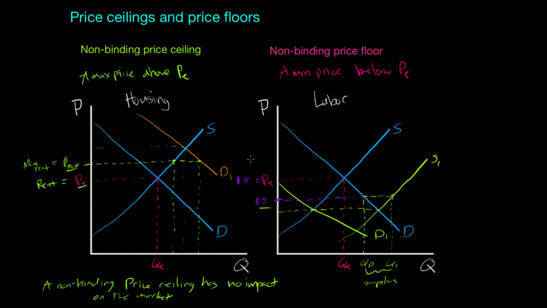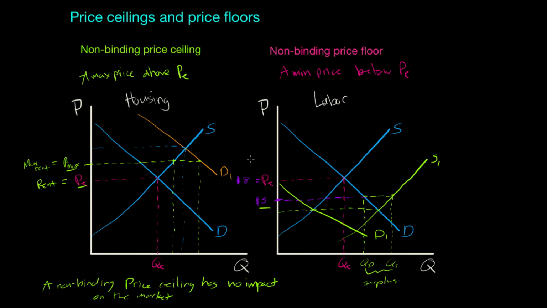Non-binding price ceilings and price floors have no effect on the quantities demanded and supplied in the market. If you set a maximum price that's above the current equilibrium price, of course that maximum is simply not going to be effective in the market. Only if a price ceiling is set below equilibrium will it have an effect on the quantities demanded and supplied. Likewise, only a price floor set above equilibrium will have an effect on the quantities demanded and supplied.